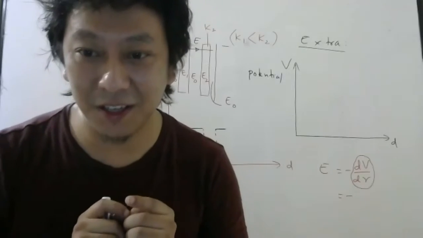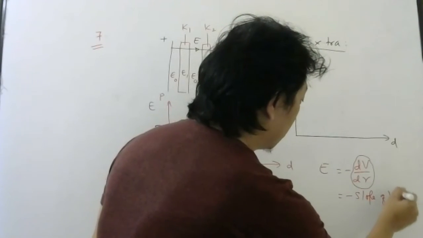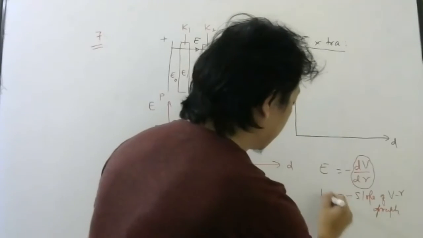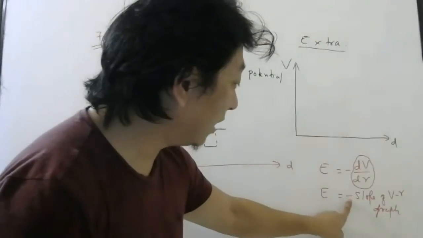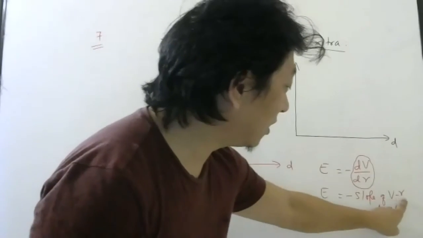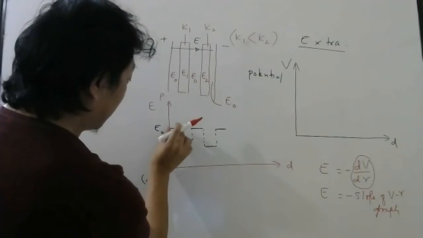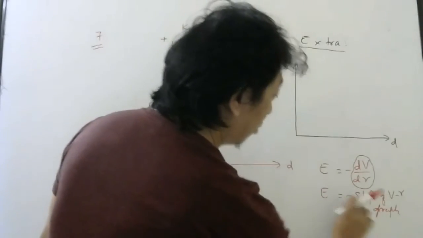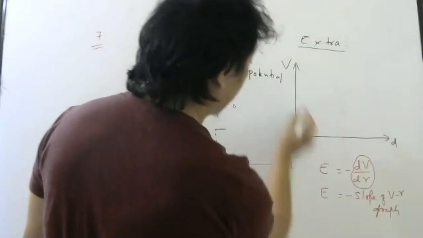Nitishwar is saying, Chetan is saying, what about other students? It is slope only. So this is nothing but the slope of the potential distance graph. Okay, students. So electric field is always the negative of the slope of the potential distance graph. Now look here. Here the electric field is constant in this part. So if the electric field is constant, the slope also should be constant, and it is a negative slope. So it will look like this